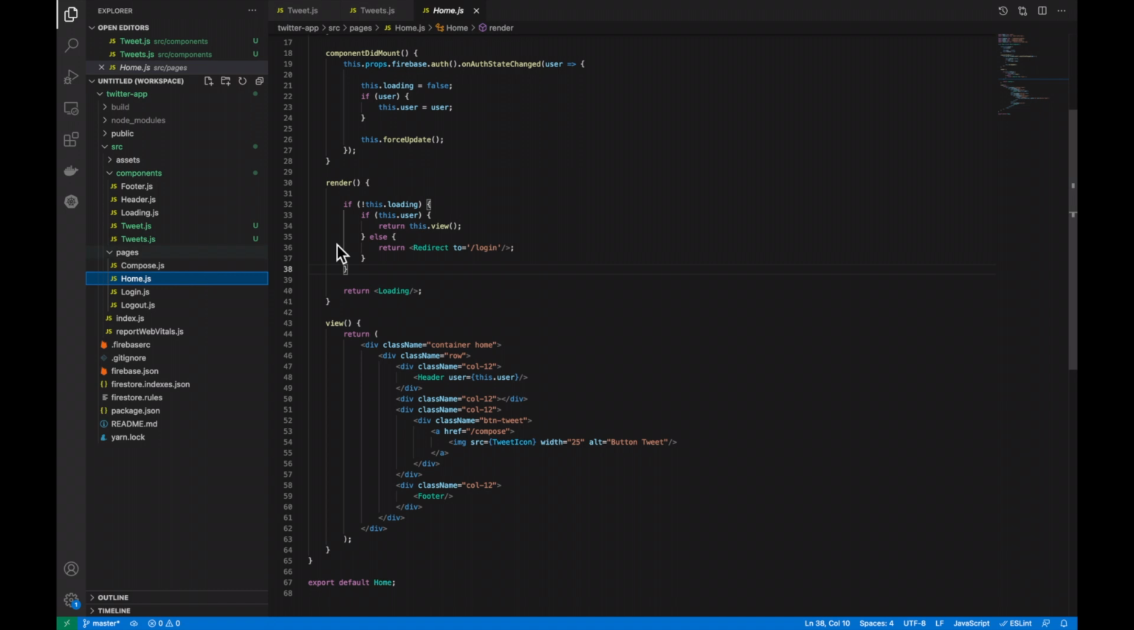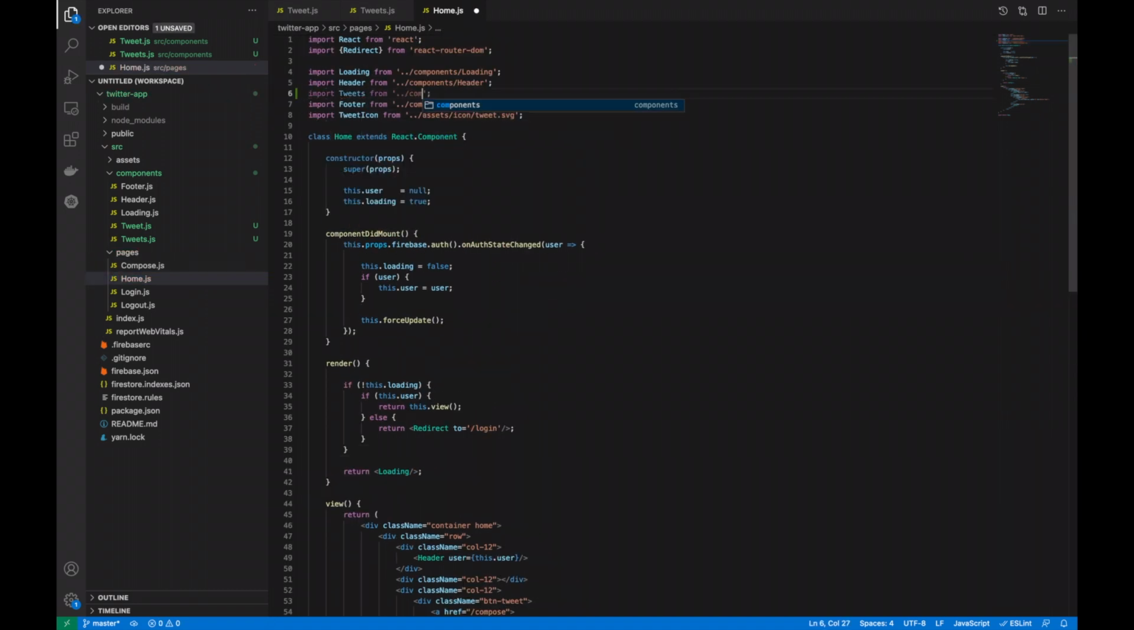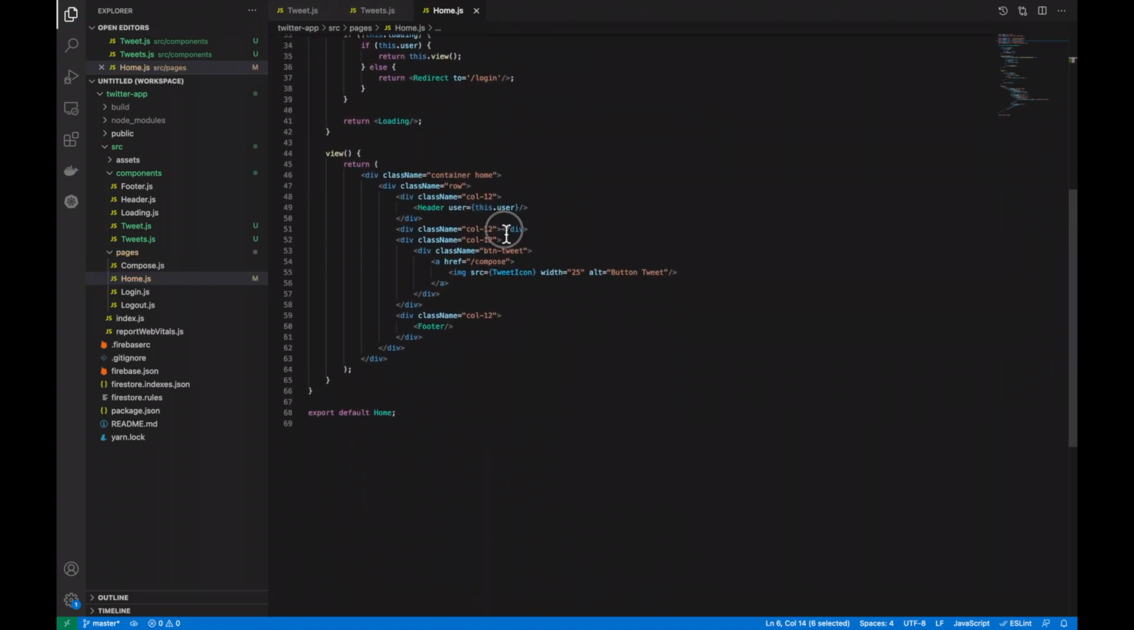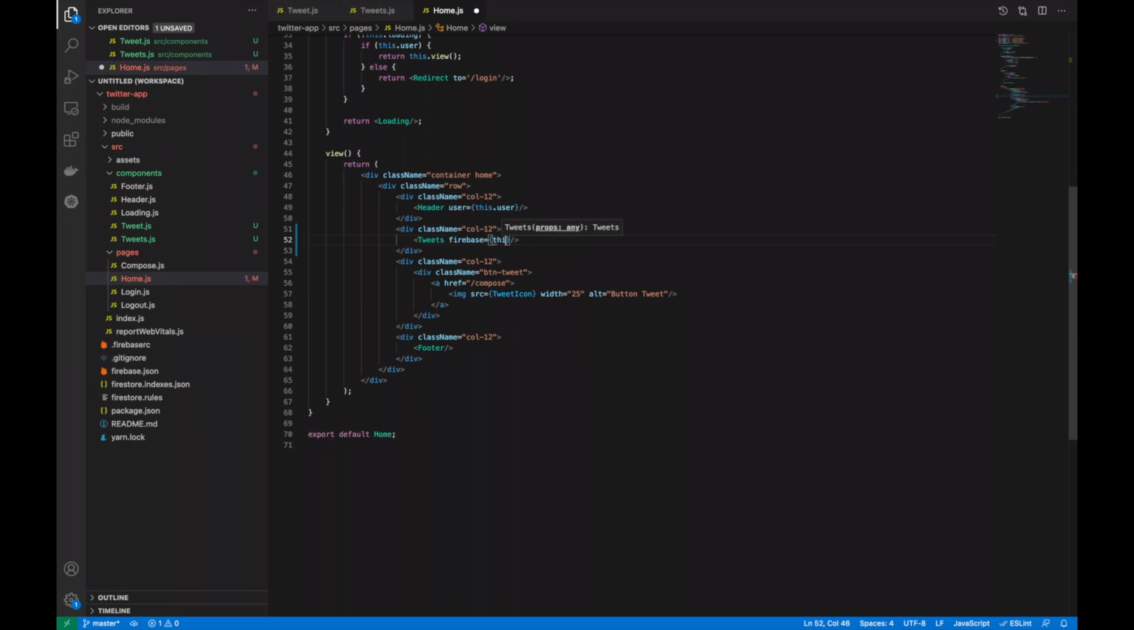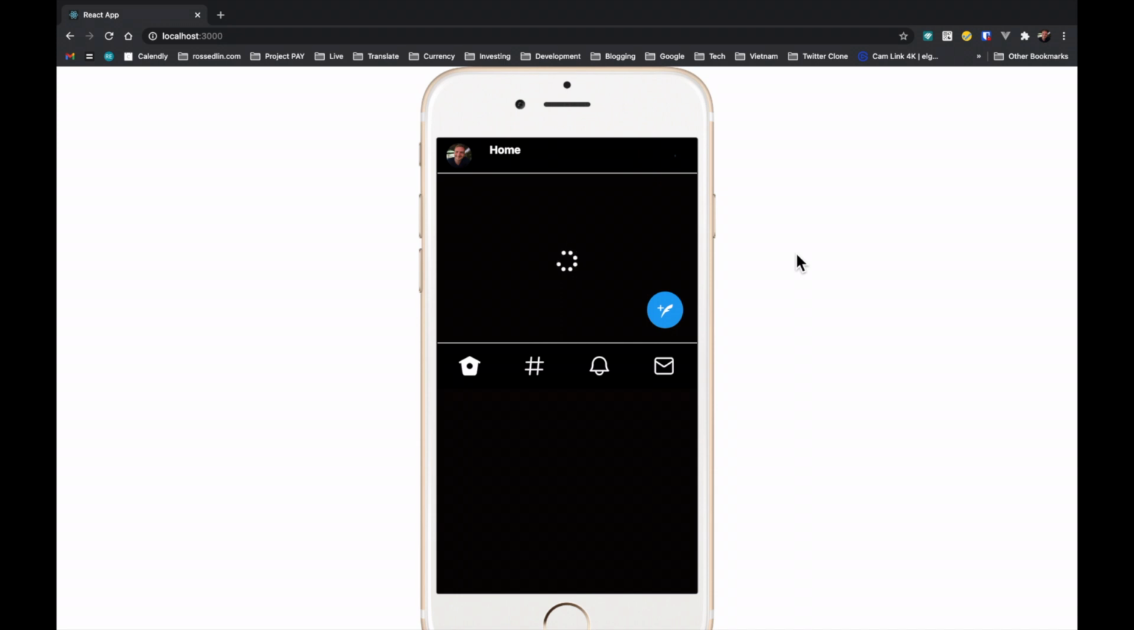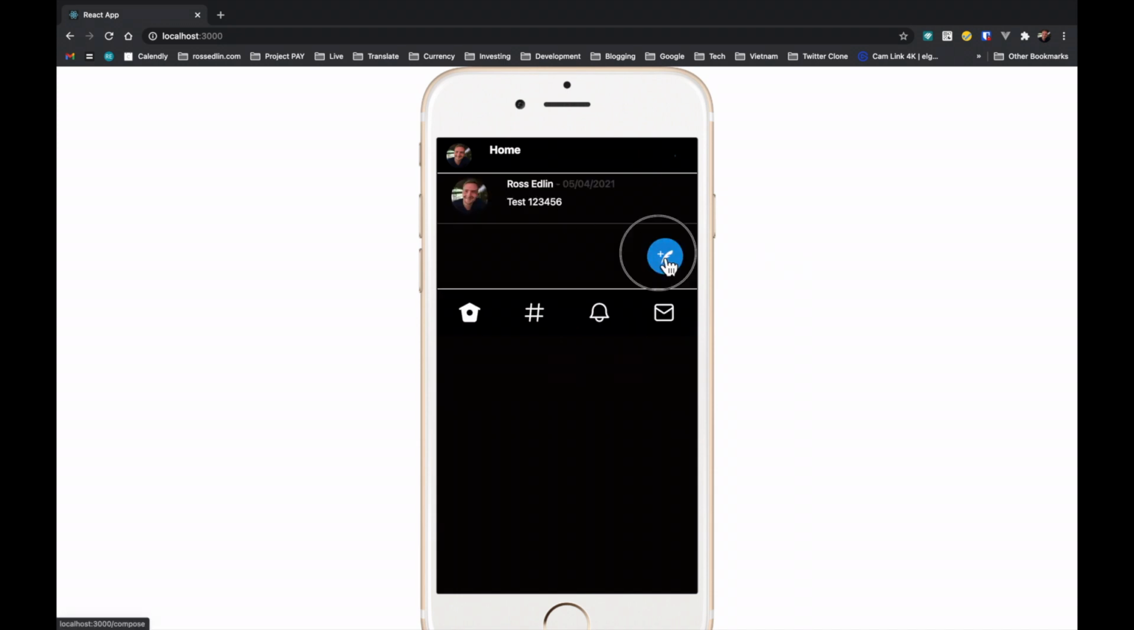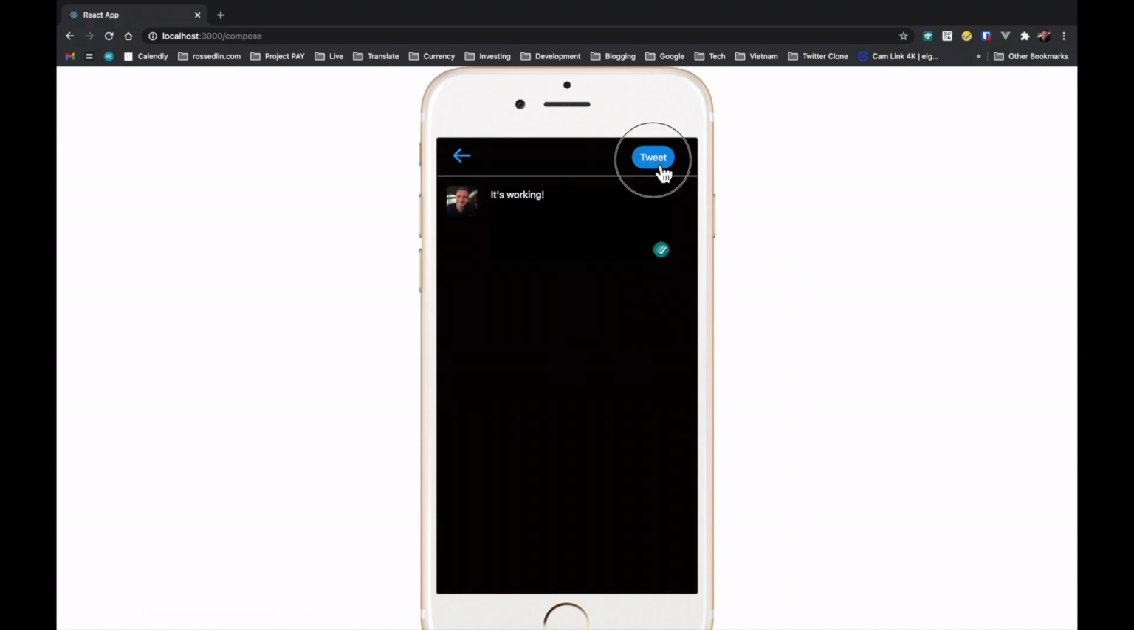Back in your home.js, import that tweets component you've just created and insert it into the col8 just below the header. Make sure you add in the Firebase prop. And that's it, you're done. Give it a refresh and you should see some tweets loading. If not, compose a tweet, hit the tweet button, go back and you'll see it load in.